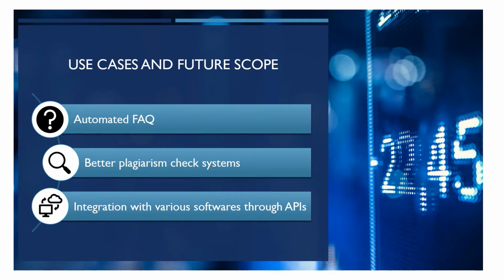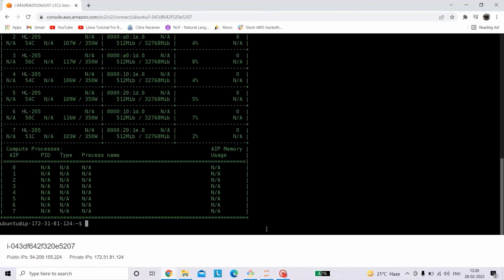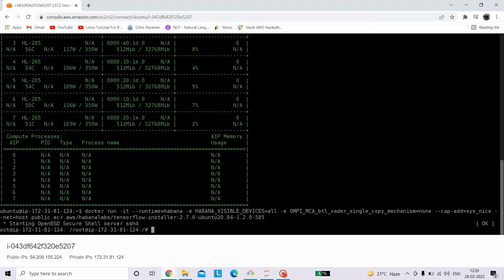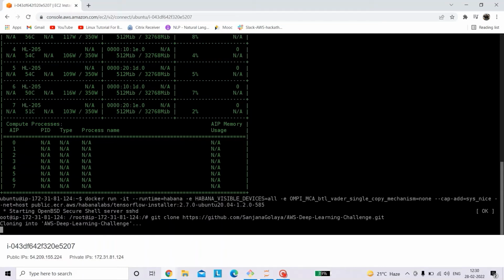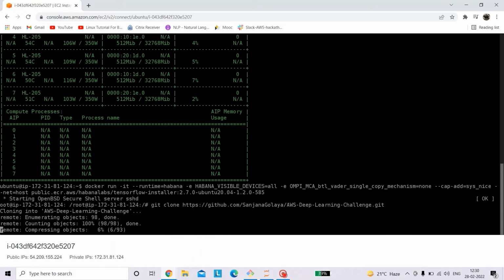Now, moving on to the demo. After verifying that all of the 8 Gaudi accelerators are configured correctly, we then launch a Docker container with all of the Habana libraries, and we also pass in the TensorFlow image provided by Habana. Next, we git clone our repository. Next, we cd into the repository where our Python script is available and export the Python path.